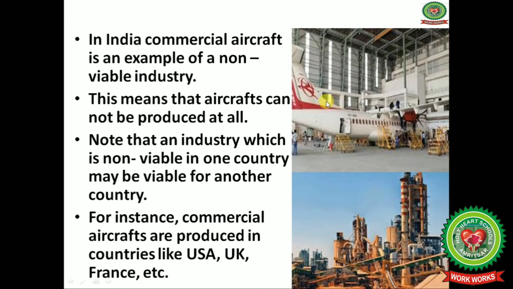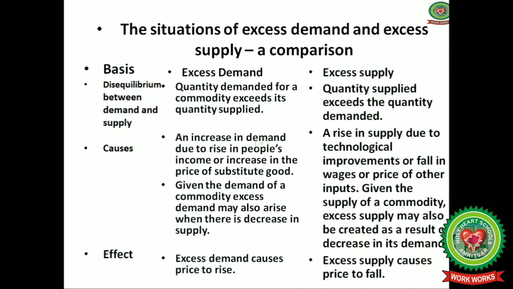In India, commercial aircraft is an example of a non-viable industry. This means that aircraft cannot be produced at all. One thing here we have to note down is that an industry which is non-viable in India may be a viable industry in another country. Like commercial aircraft are produced in other countries like USA, UK, France, etc. But in India, this is a non-viable industry.